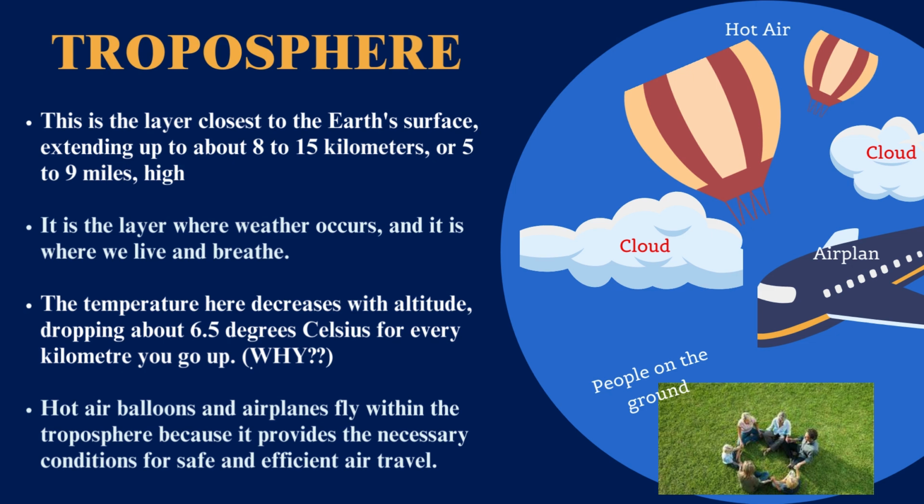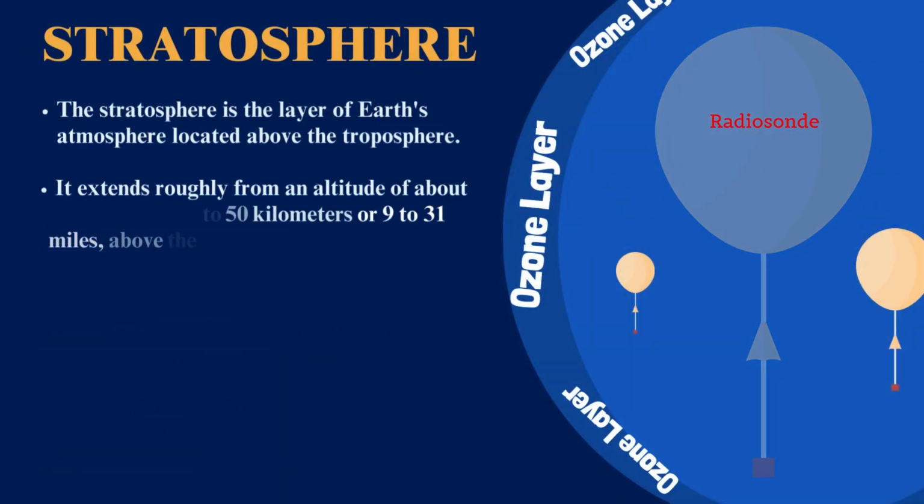This layer contains about 75% of the atmosphere's mass and the majority of its water vapor, which forms clouds and precipitation. Example is hot air balloons and airplanes fly within the troposphere because it provides the necessary conditions for safe and efficient air travel. The second layer is stratosphere.